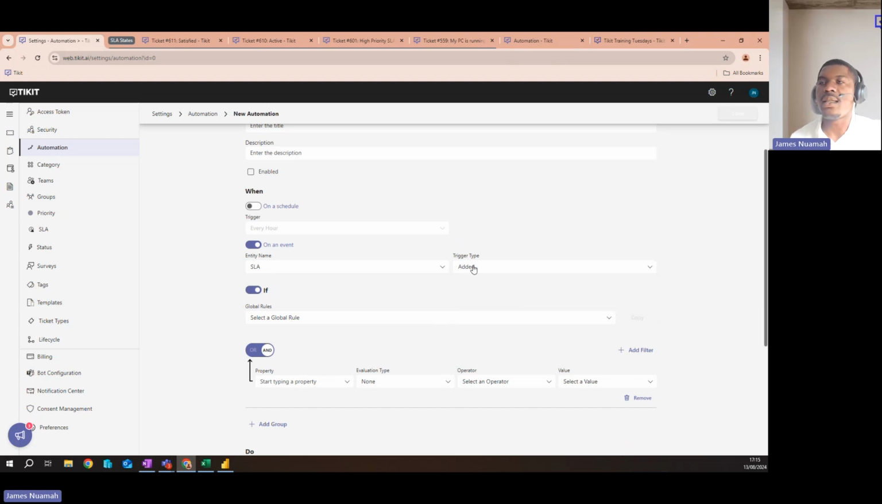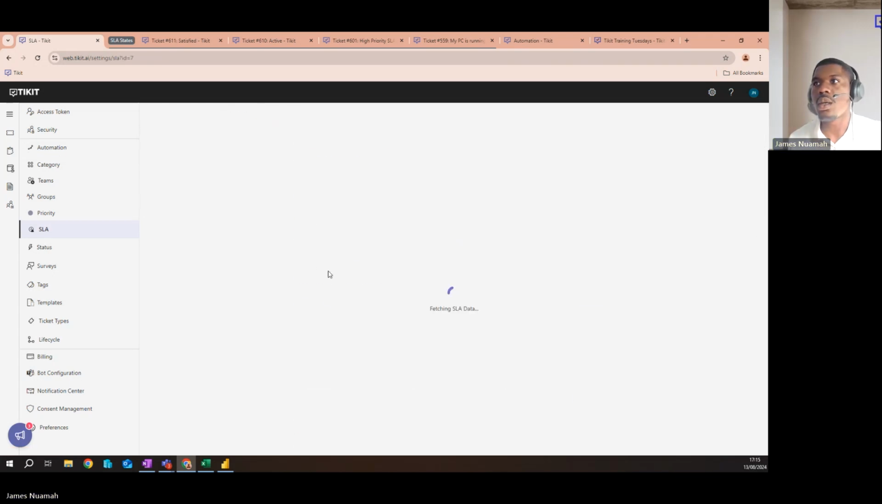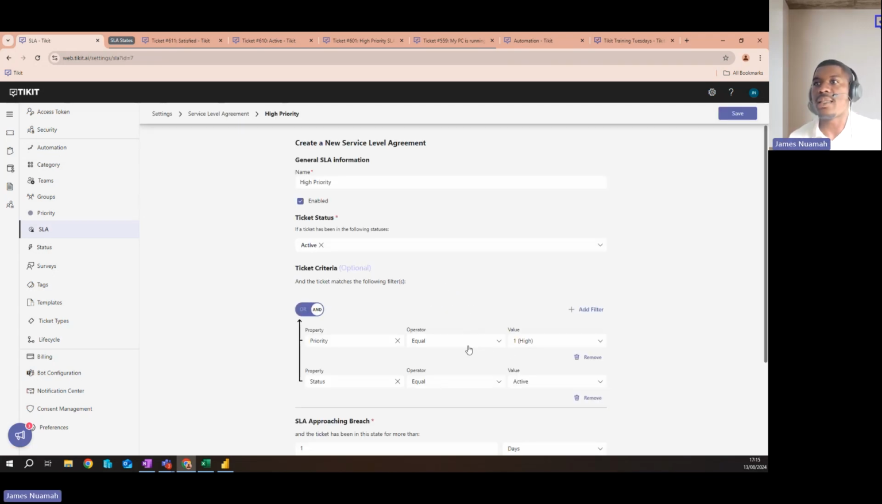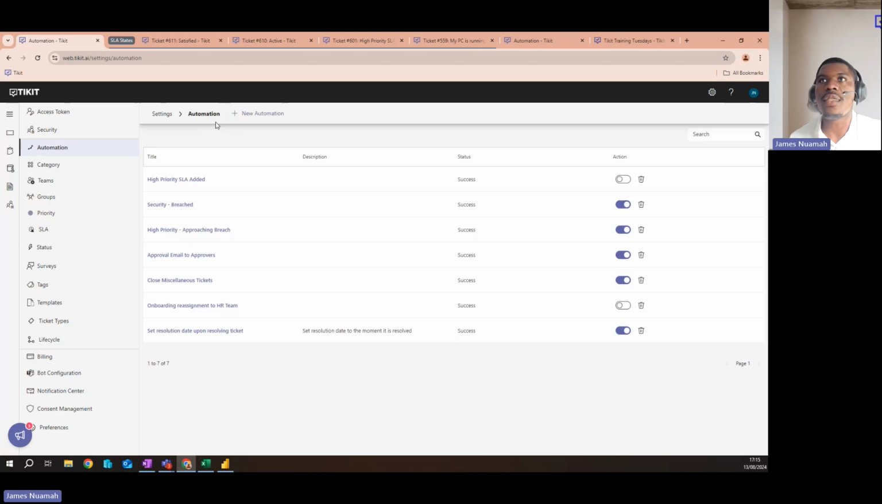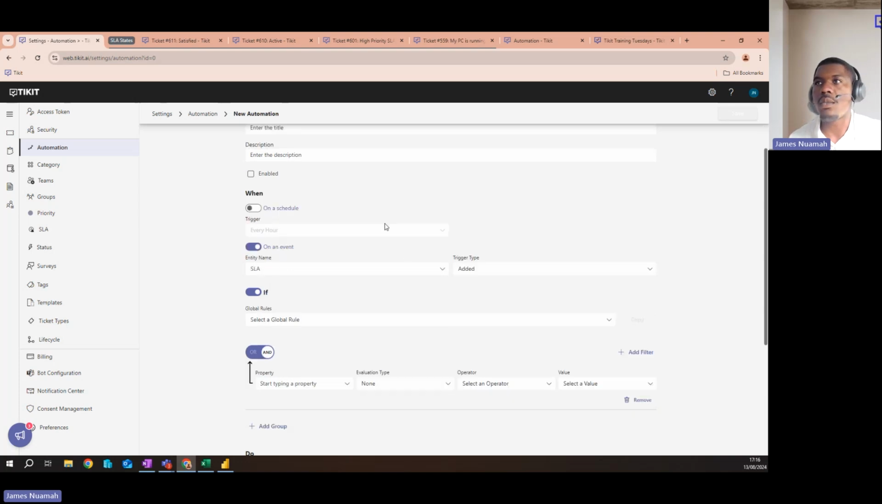So for added, let's say for example I have an SLA, which I do have. I'll show you very briefly. I have an SLA here that is set to identify high priority tickets, value 1 high, and those that are active as well. I don't want any of those pending ones in the mix here. So if I have that SLA there, when a high priority ticket comes in that's active, this automation will trigger. And I'll show you an example of that shortly.